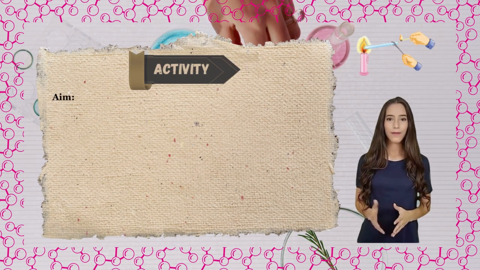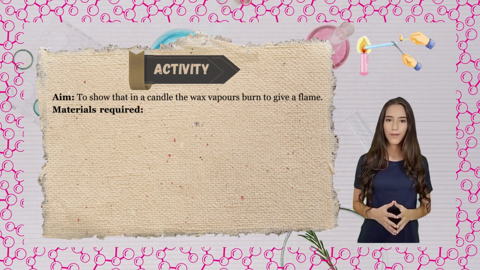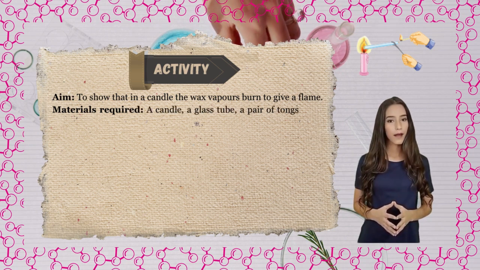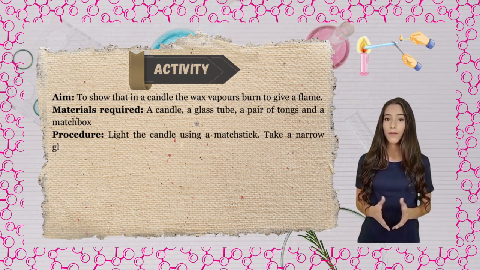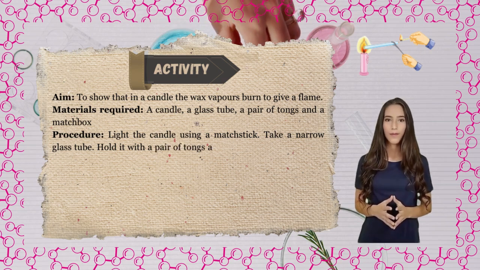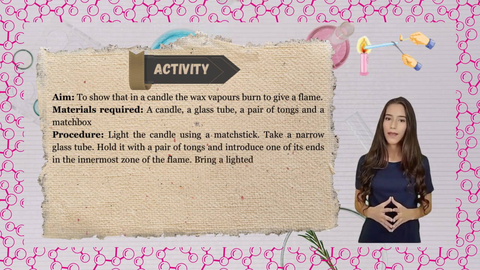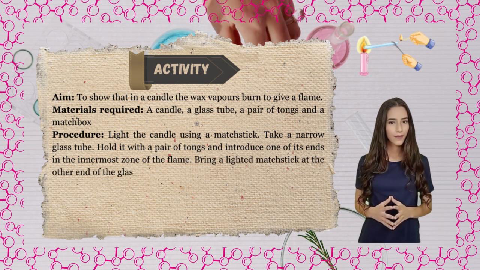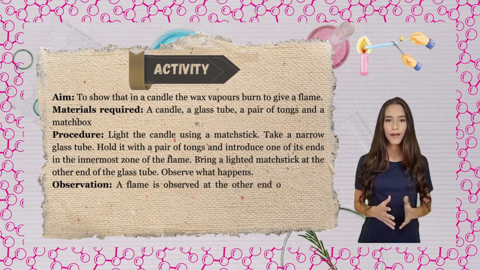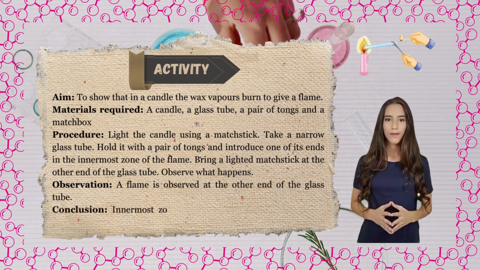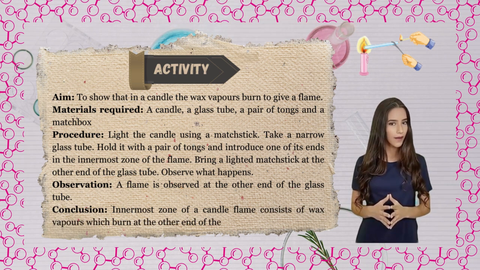Activity. Aim: to show that in a candle the wax vapors burn to give a flame. Materials required: a candle, a glass tube, a pair of tongs and a matchbox. Procedure: light the candle using a matchstick. Take a narrow glass tube. Hold it with a pair of tongs and introduce one of its ends in the innermost zone of the flame. Bring a lighted matchstick at the other end of the glass tube. Observe what happens. Observation: a flame is observed at the other end of the glass tube. Conclusion: the innermost zone of a candle flame consists of wax vapors which burn at the other end of the glass tube.